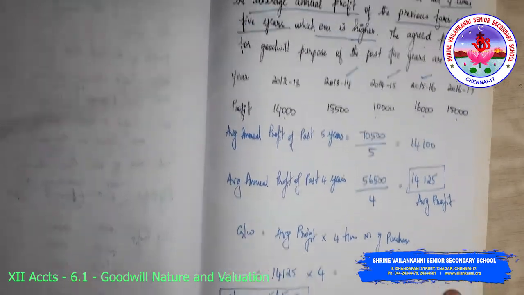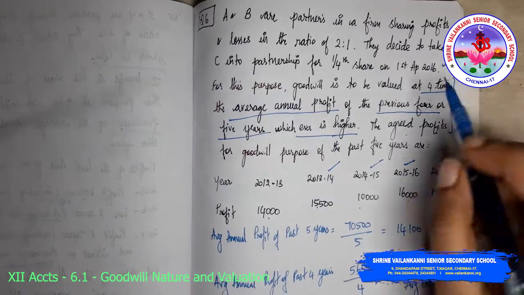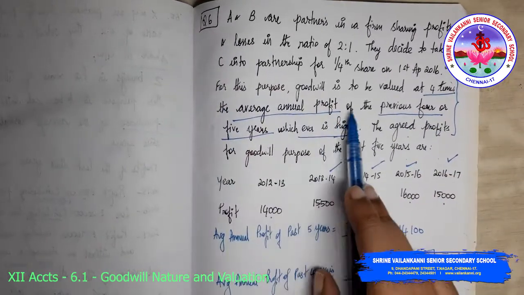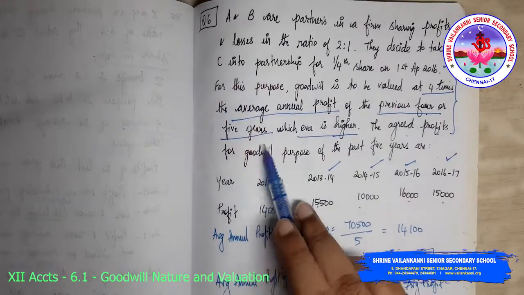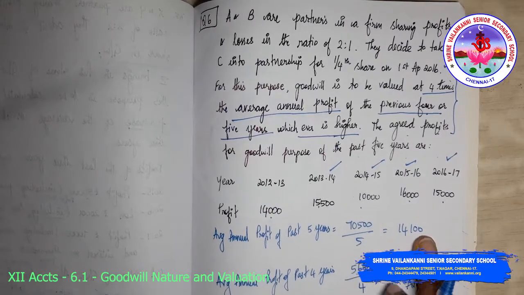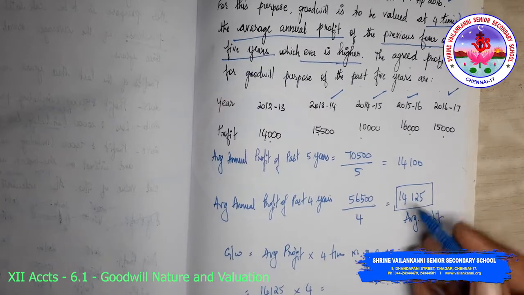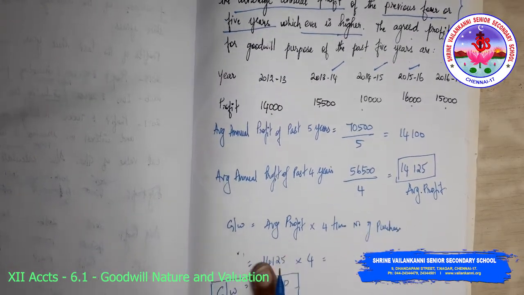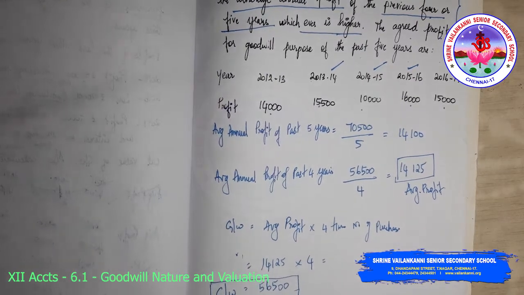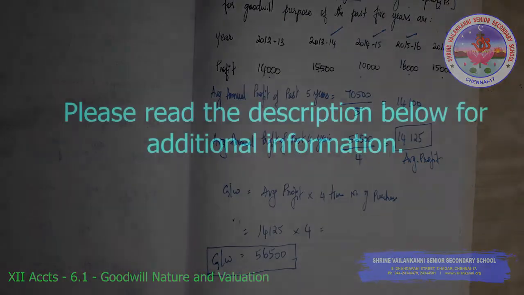Simple? Yes. We need to understand what they have given in this question: goodwill is to be valued at 4 times the average annual profit of the past 4 or 5 years, whichever is higher. For the past 5 years we calculated the average profit, and for the past 4 years we calculated the average profit. Whichever is higher, we need to use it in the formula. So goodwill is average profit into 4 times, and goodwill will be 56,500. The answer is right. I'll see you in the next video. Till then, keep practicing.